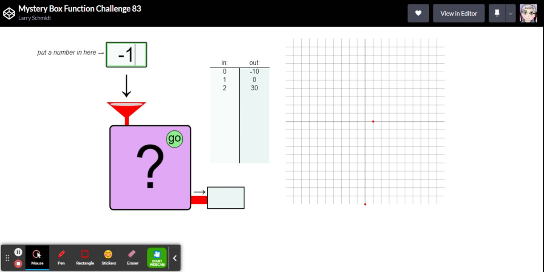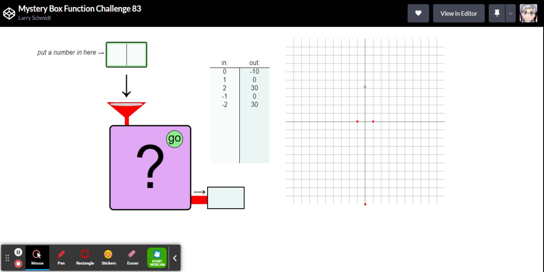Okay, what if I put in a -1? Let's see what happens there. Okay. Have you got an idea about what this might be now? So -1 gave us 0 as well. So we've got something that seems to be symmetrical across the y-axis here. And if I put in a -2, I'm going to predict that I get 30 as well. Yeah, okay. And I'm not going to actually put in any more points. We're not going to be able to see them on the graph. Although if I put in, say, a 1/2 or a -1/2, we'd see something down in here.